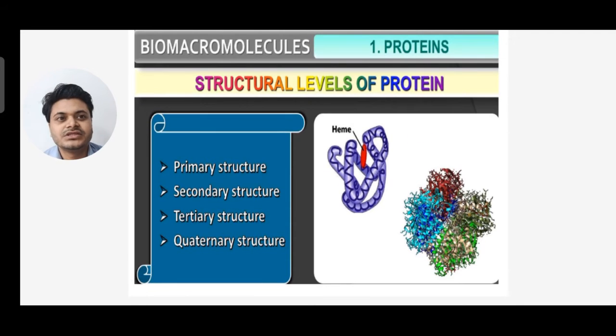Now you can see the structural levels of protein. There are four different structures of protein: primary, secondary, tertiary and quaternary. They move from simple to complex. So primary is the simplest structure and quaternary is the most complex structure. You can see the heme structure given on the right-hand side.